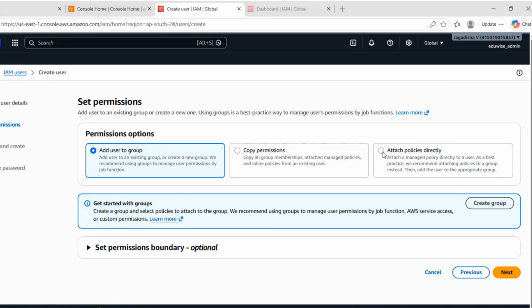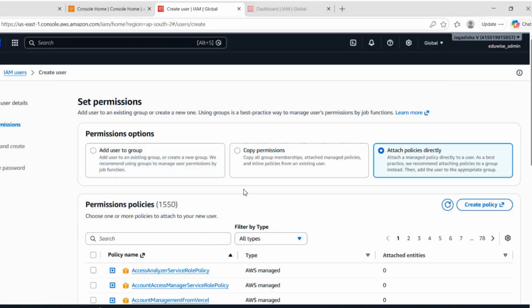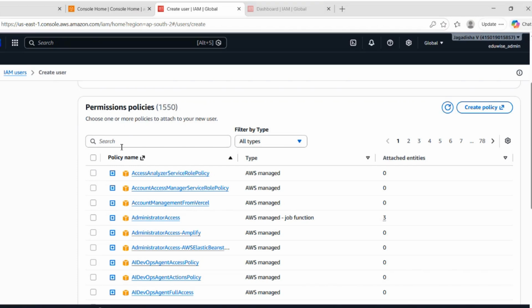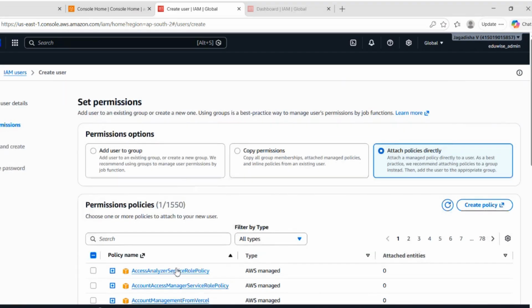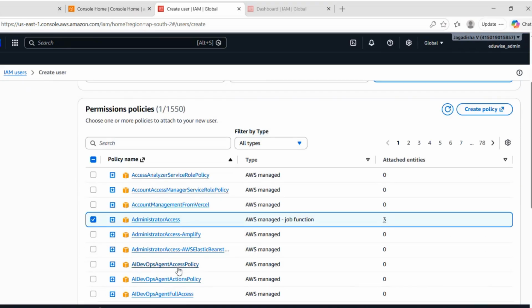Click on attach policies directly, and then what policies do you need to attach? Here you can see Administrator access. If we select this one, the Khan user will get complete access to the AWS console.